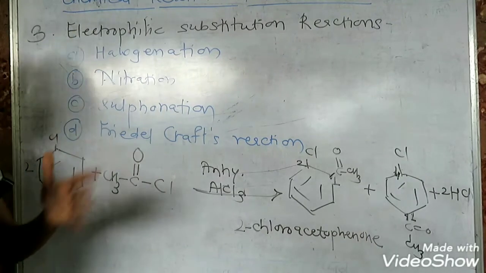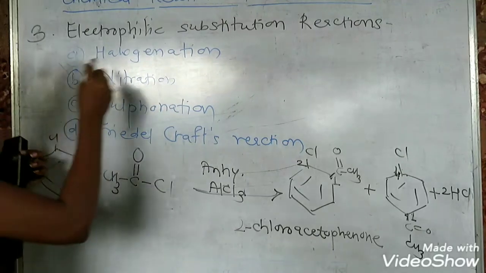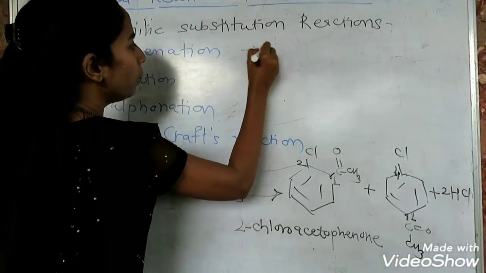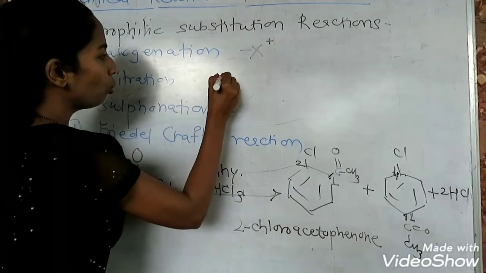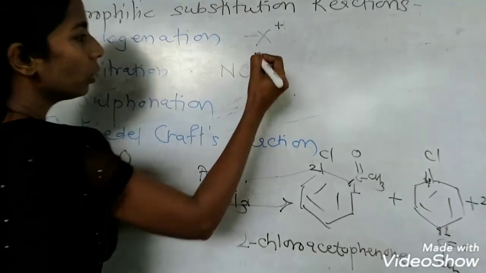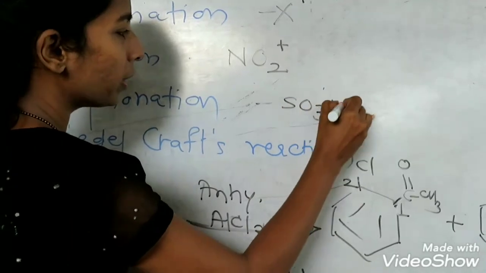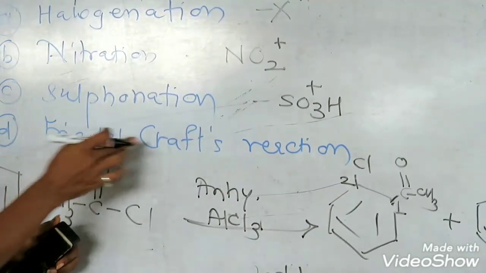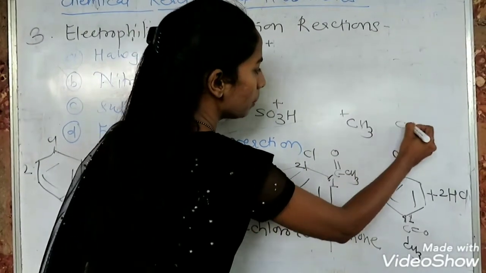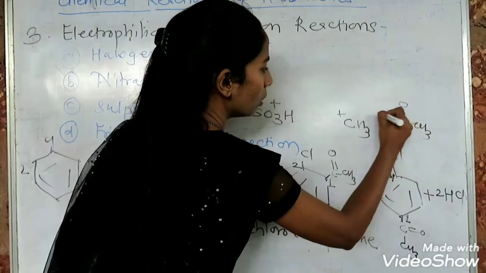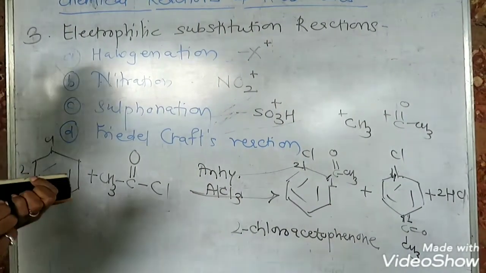During electrophilic substitution, hydrogen from the ring is replaced by the particular electrophile. So if it is halogenation, the electrophile will be a halogen carrying a positive charge. If it is nitration, the electrophile is NO2 carrying a positive charge. If it is sulfonation, it is SO3H, again positively charged. And if it is alkylation or acylation, the electrophiles are CH3 plus or COCH3 plus. So that is all about the electrophilic substitution reactions.